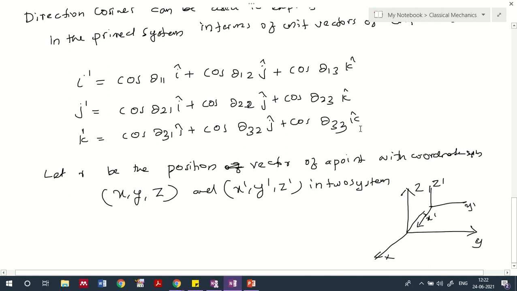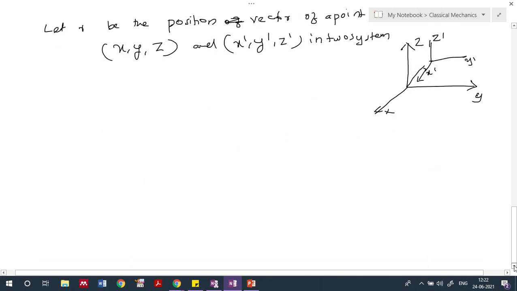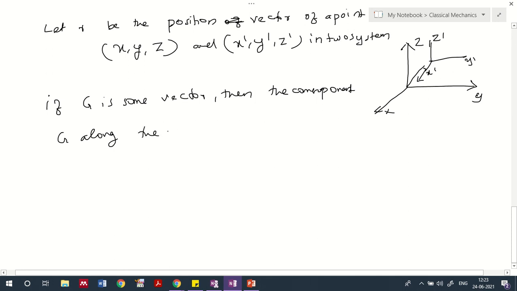And now if you consider that in all cases, if you have a new coordinate system, and g is some vector, then if you have a component of g along an axis, g along the x dash axis, how do we relate that g component to the xyz axes?